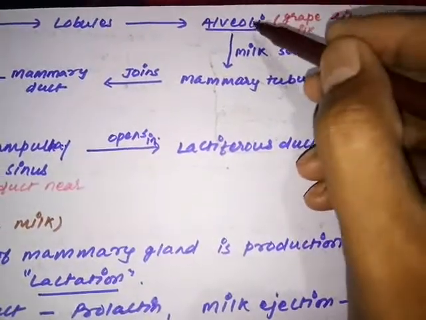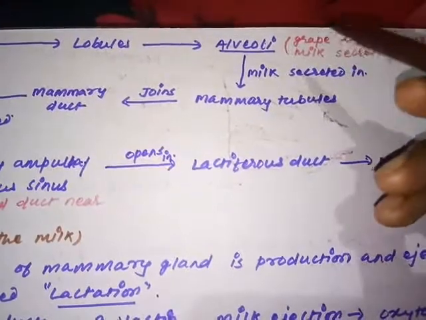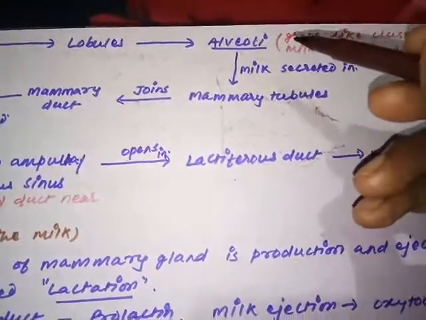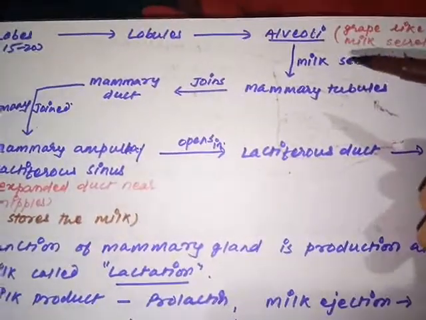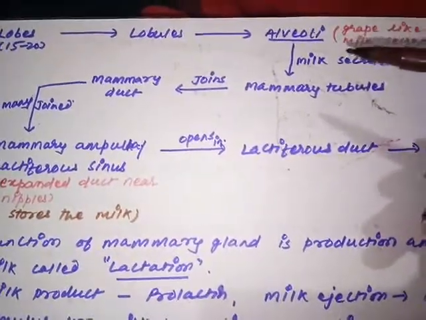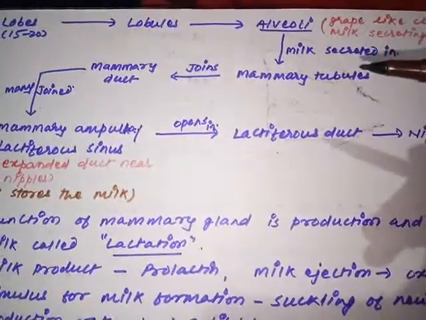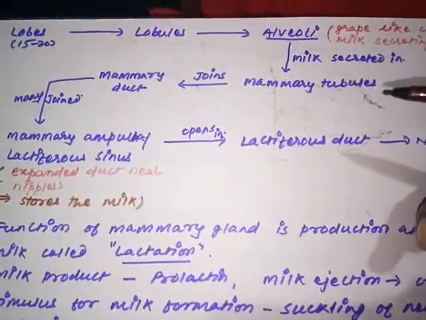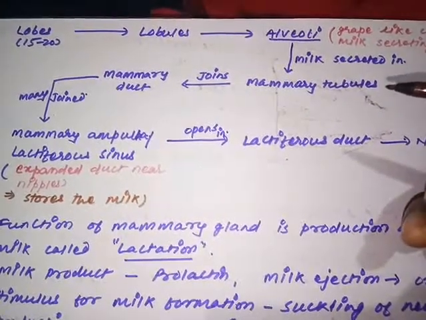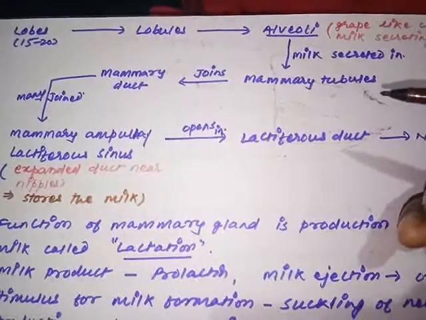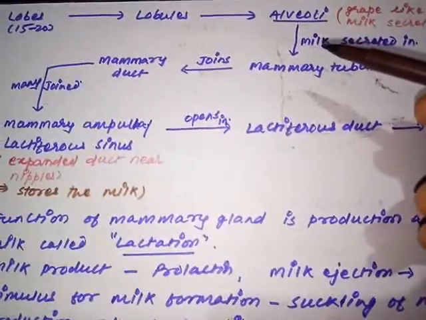And my dear child, this is a very important question, because alveoli are the actual cells which have the ability to produce milk. So whenever the question is which cell of the mammary gland is involved in the production of milk, alveoli is the structure involved in the production of milk. Milk production is the responsibility of alveoli. After formation of milk, the alveoli store it for some time until it is demanded to be released. So after storage, how is the mammary gland going to release the milk outside?